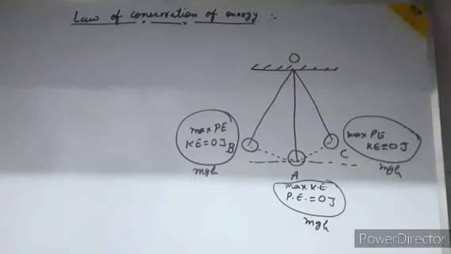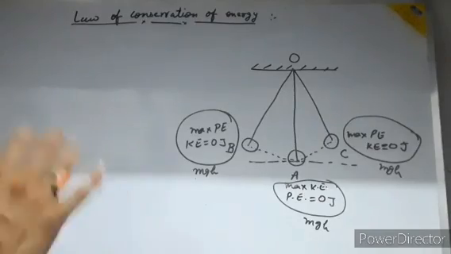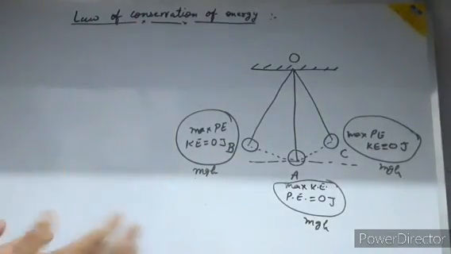Dissipation of energy means when a body falls from a height and strikes the ground, it may come to rest, or sometimes it rebounds. If it comes to rest, then the whole of its energy is converted into heat and sound energy. These energies are diffused into the surrounding space, so they cannot be further utilized for doing any useful work.